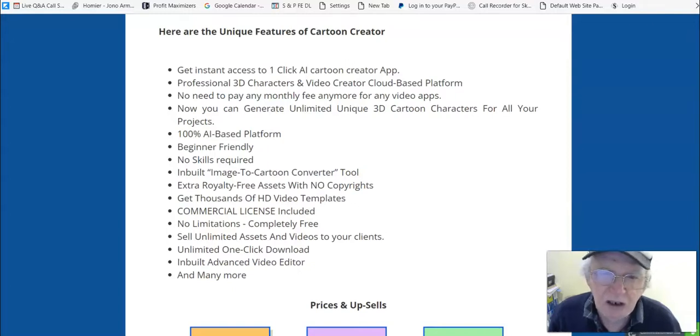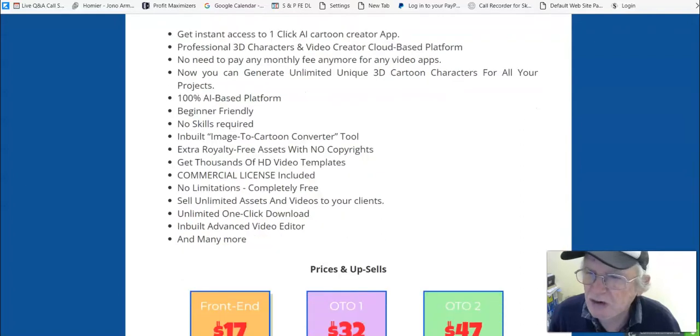Now you can generate unlimited unique 3D cartoon characters for all your projects. 100% AI based platform, beginner friendly, no skills required, inbuilt image to cartoon converter tool, extra royalty free assets with no copyrights.